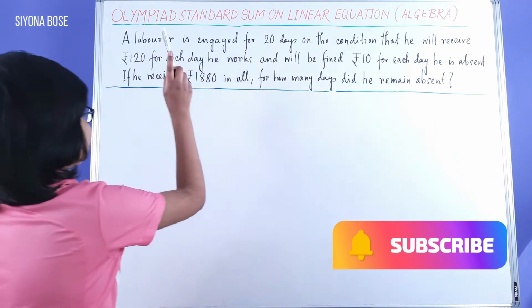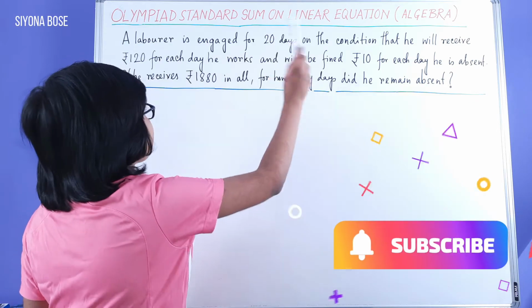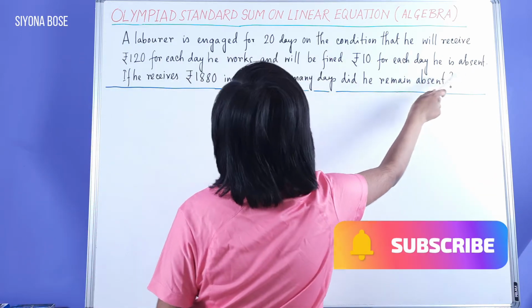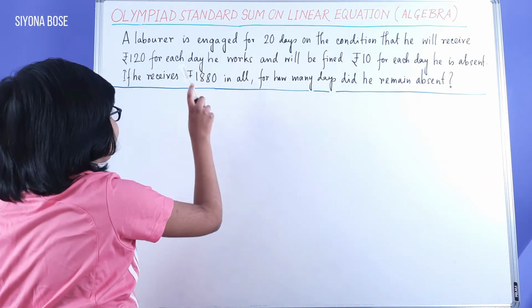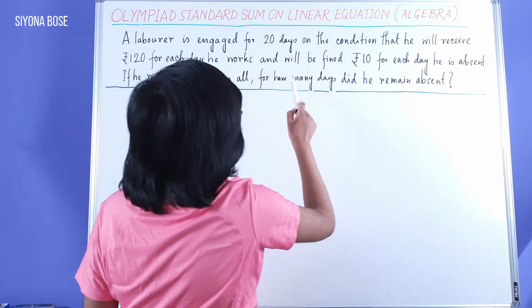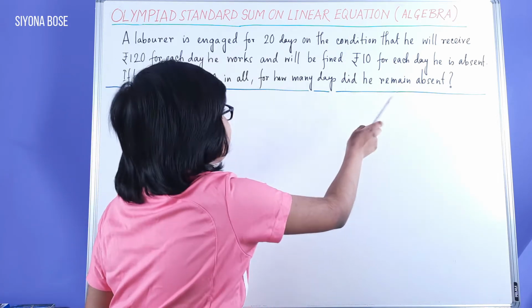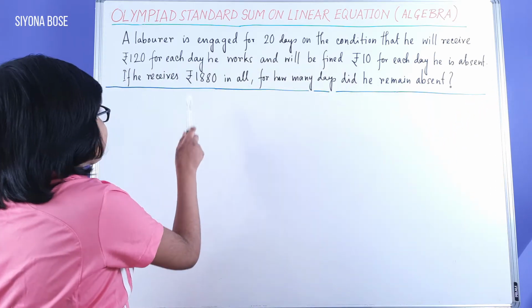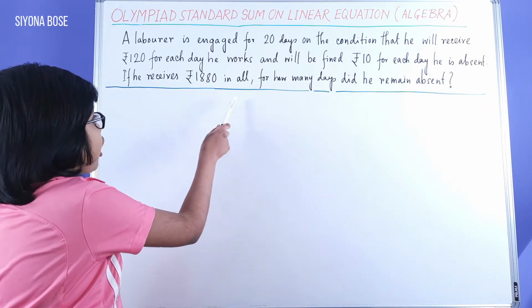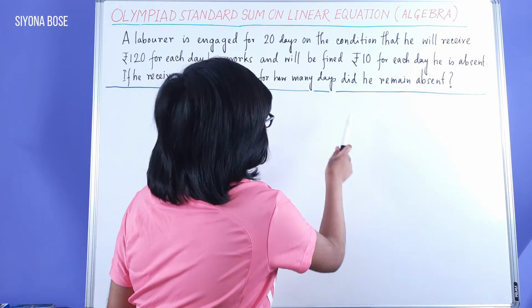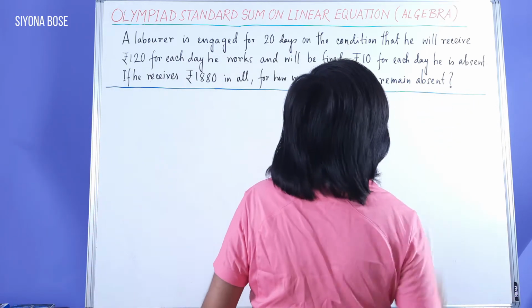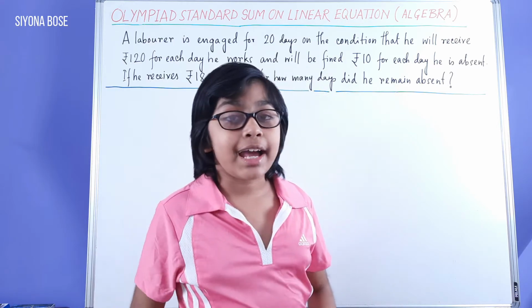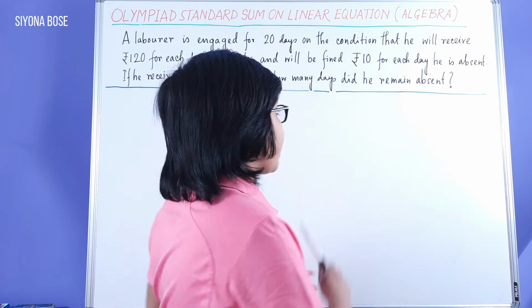A laborer is engaged for 20 days on the condition that he will receive 120 rupees for each day he works and will be fined 10 rupees for each day he is absent. If he receives rupees 1880 in all, for how many days did he remain absent? Okay, we need to find out how many days he remained absent.